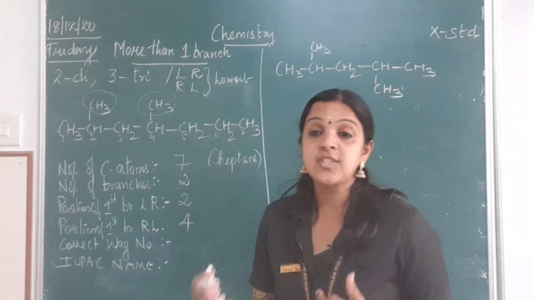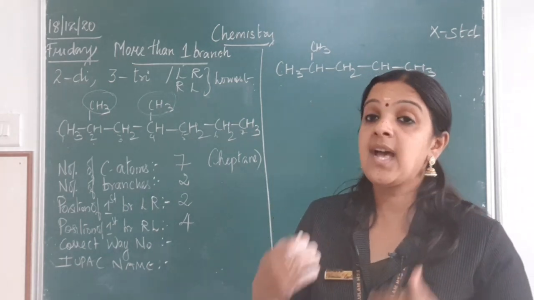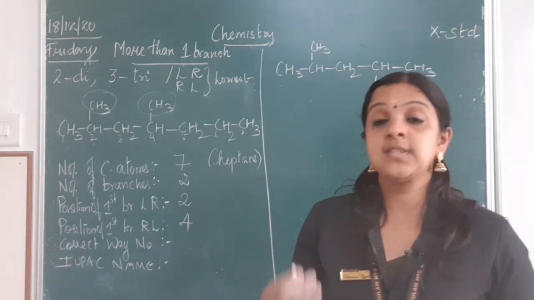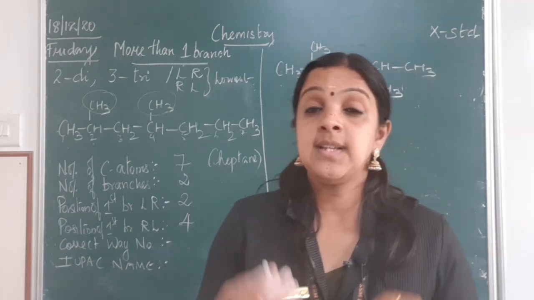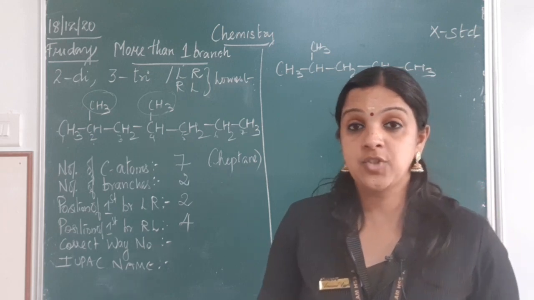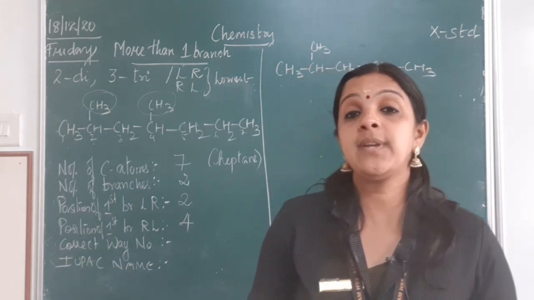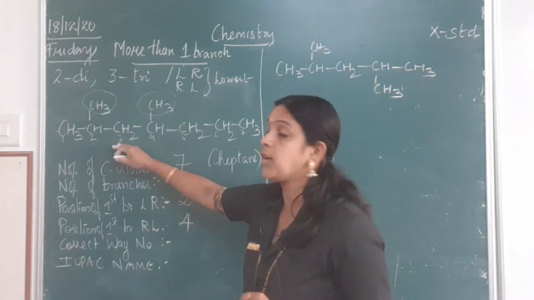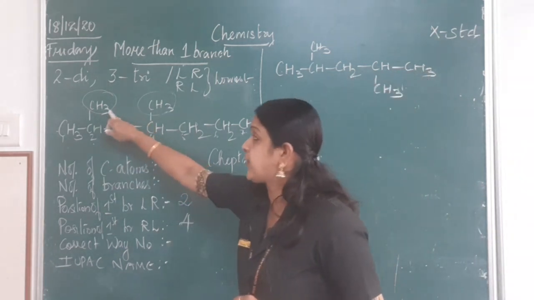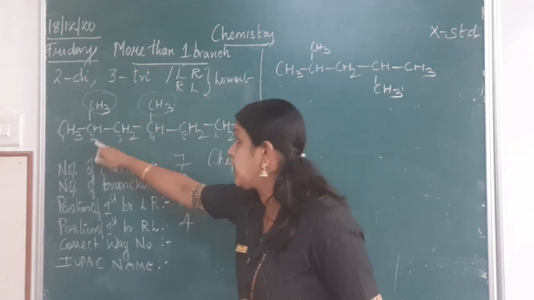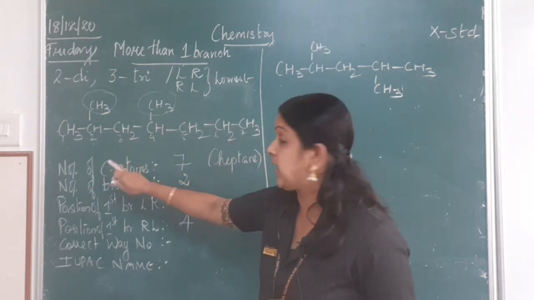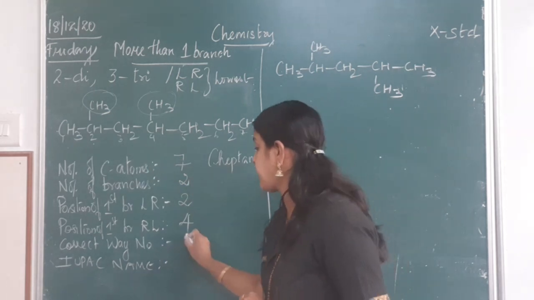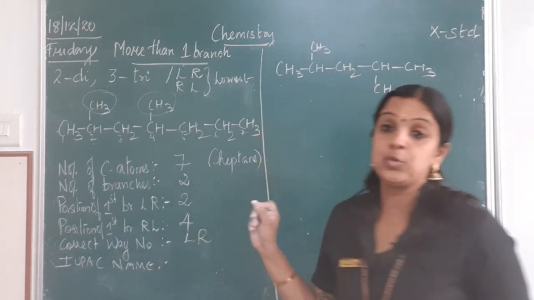Now which is the correct method of numbering? As I told you earlier, when we do the numbering, the branches should get the lowest number. Especially when there are 2 branches, the first branch should be getting the lowest position number. So here when I count from left to right, the first branch is getting the number 2, but when I count from right to left, the first branch is getting the number 4. So the correct way of numbering is from left to right.